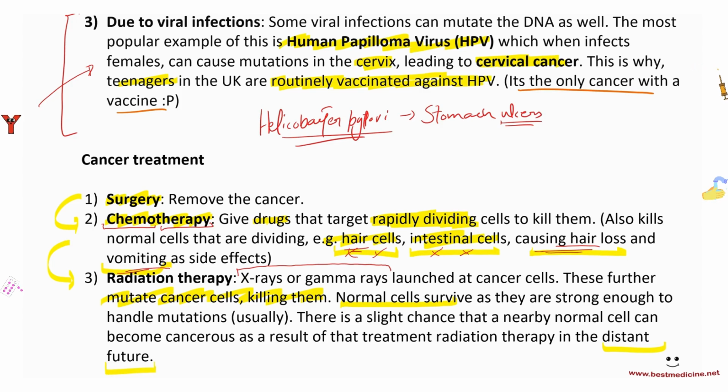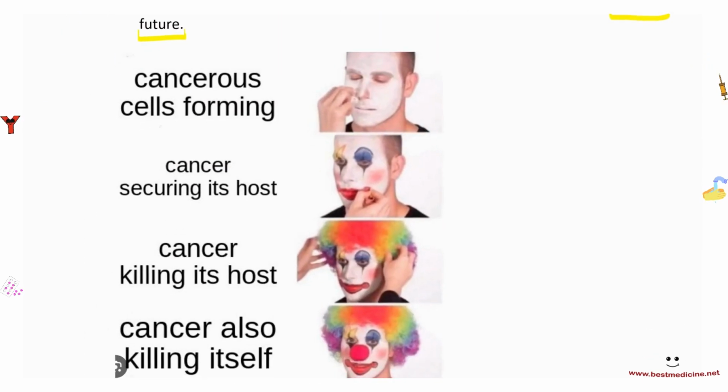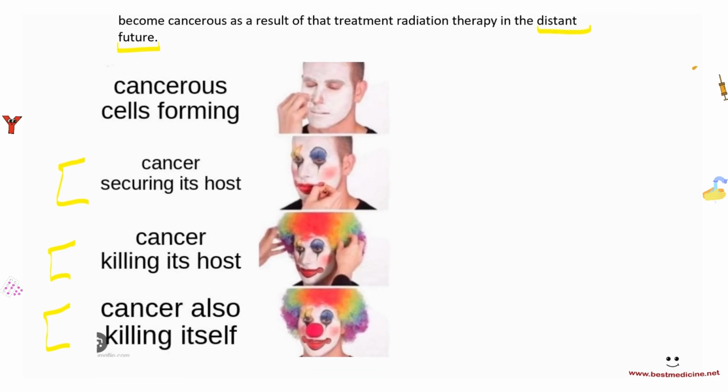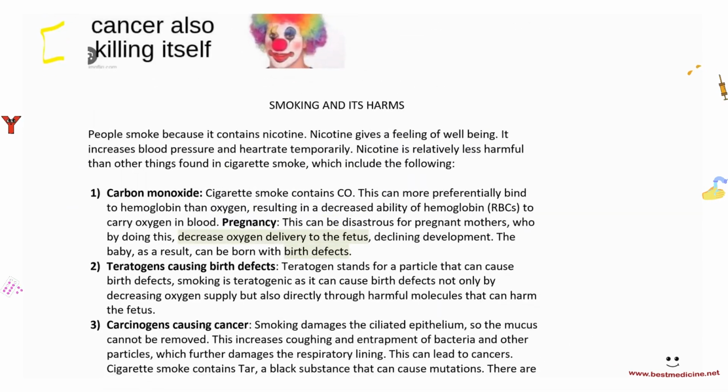Okay? And that's really it for the cancer. So here's cancer cells forming, cancer securing its host, cancer killing its host, and cancer also killing itself. After killing the host, cancer kills itself. Okay, and next up we have smoking and its harms.